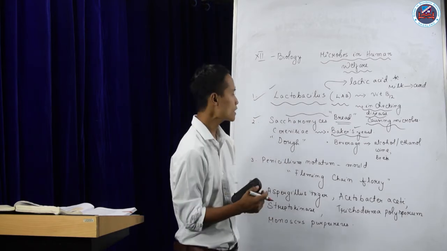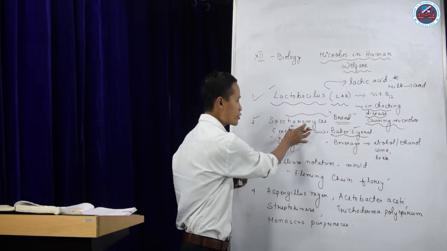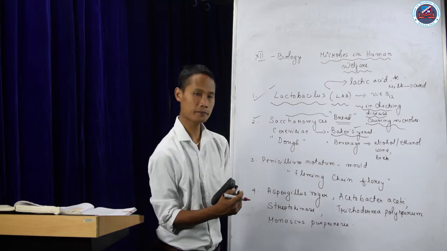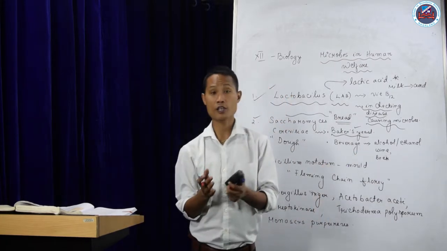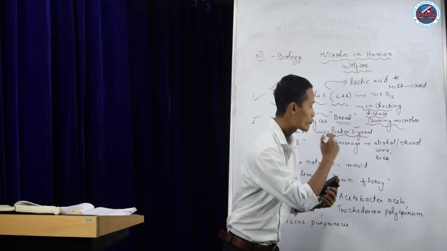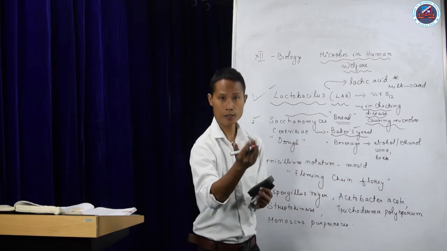The next usefulness of this yeast is in beverages, the alcohol products in the form of wine, beer, rum, whiskey.